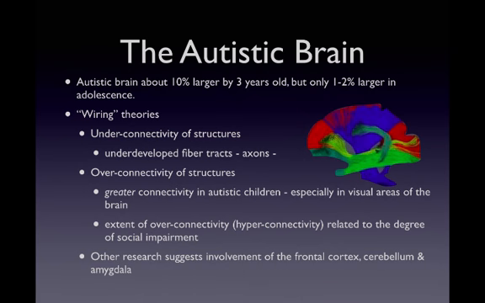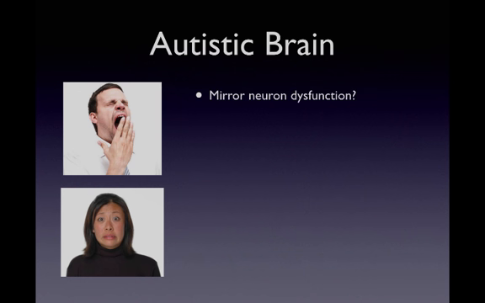Other studies have found that the brains of people with autism are less active in parts of the dorsomedial prefrontal cortex. And in fact, one recent study examined treatment using TMS, which is transcranial magnetic stimulation, and found that stimulating that area of the brain in autistic children increased the activity in that part of the brain and significantly improved social skills. Other lines of research have focused on mirror neurons and reaction of people with autism to faces.